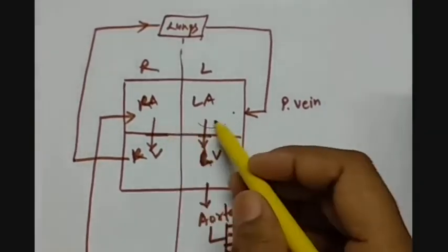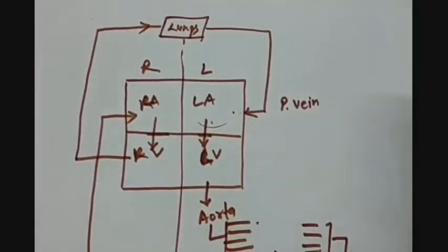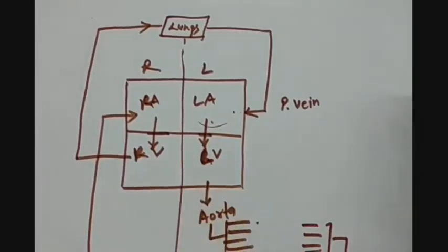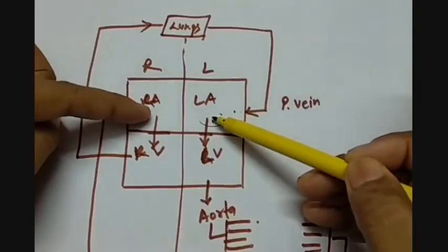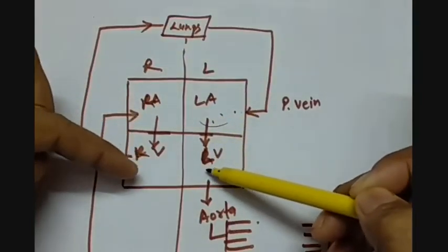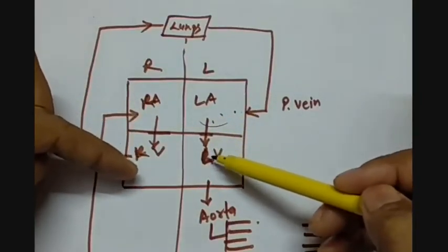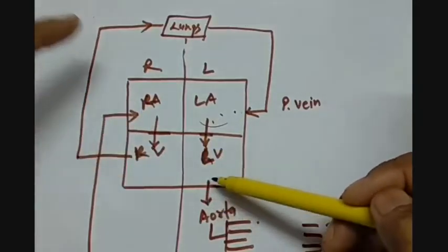These 2 atria contract together. These 2 ventricles contract together. So when the atria are contracting, the blood is coming into the ventricles. When the ventricles are contracting, the blood is going into the aorta and the pulmonary artery.